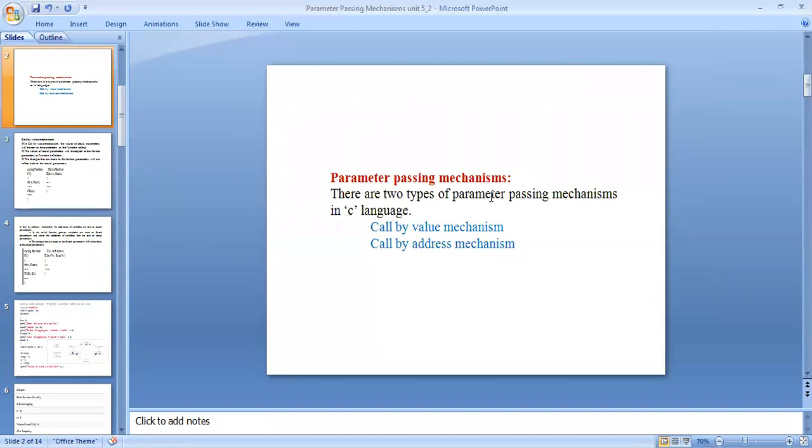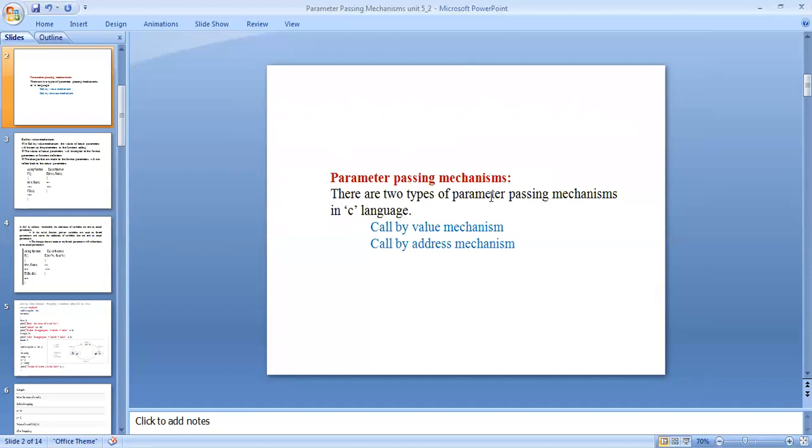The value of actual parameters cannot be modified by the formal parameters. Different memory is allocated for actual and formal parameters, because the value of the actual parameters is copied to the formal parameters.